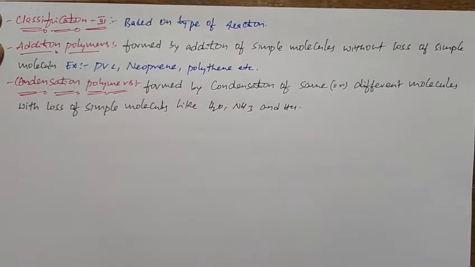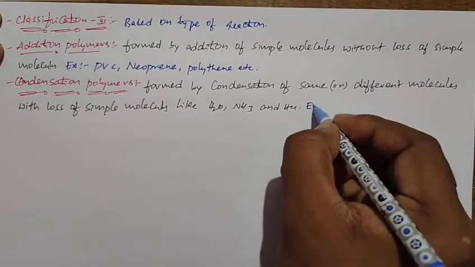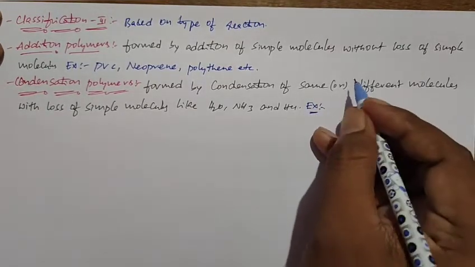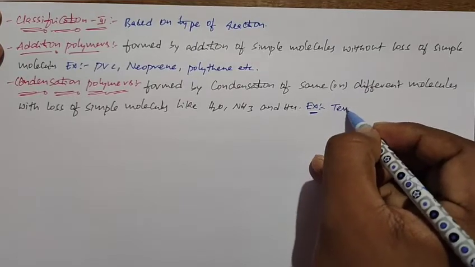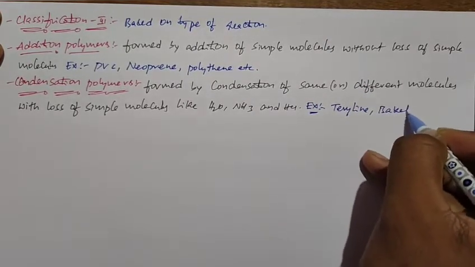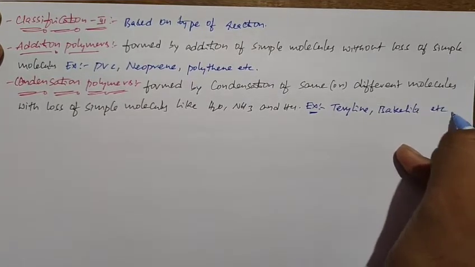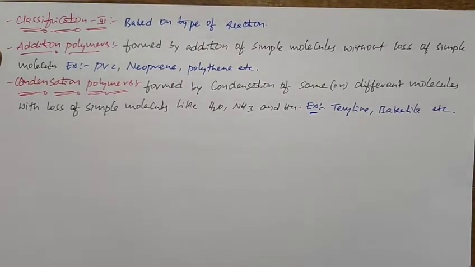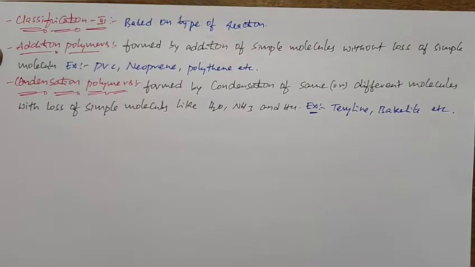If you take the example of condensation polymers, you can take terylene, bakelite, etc. So these are the examples of condensation polymers. So this is about classification 3.